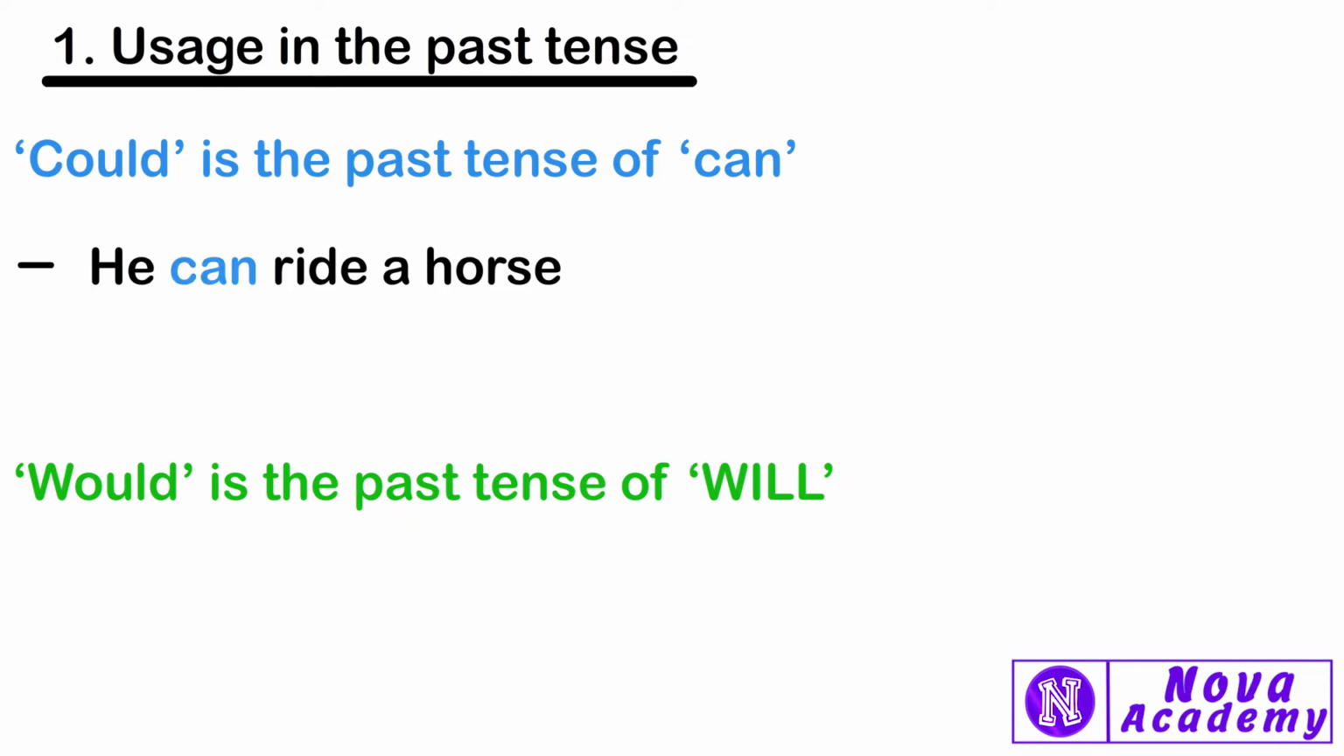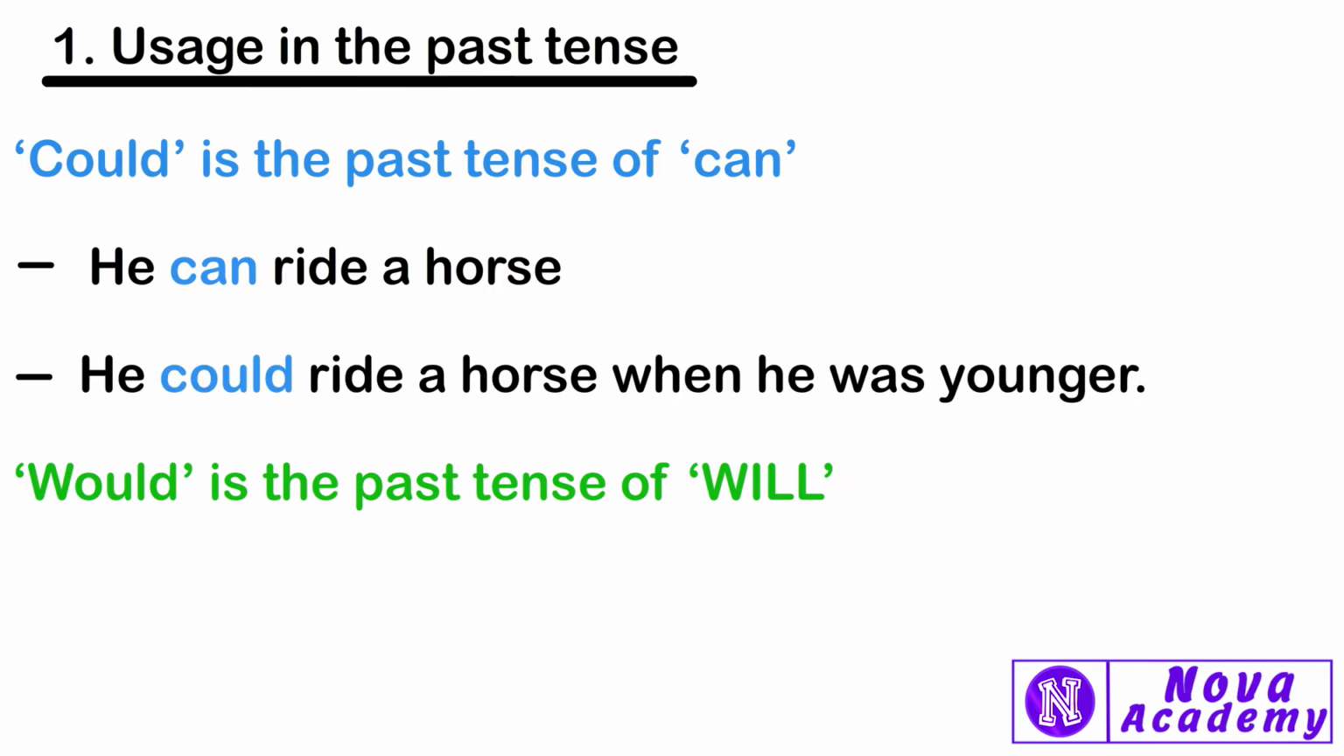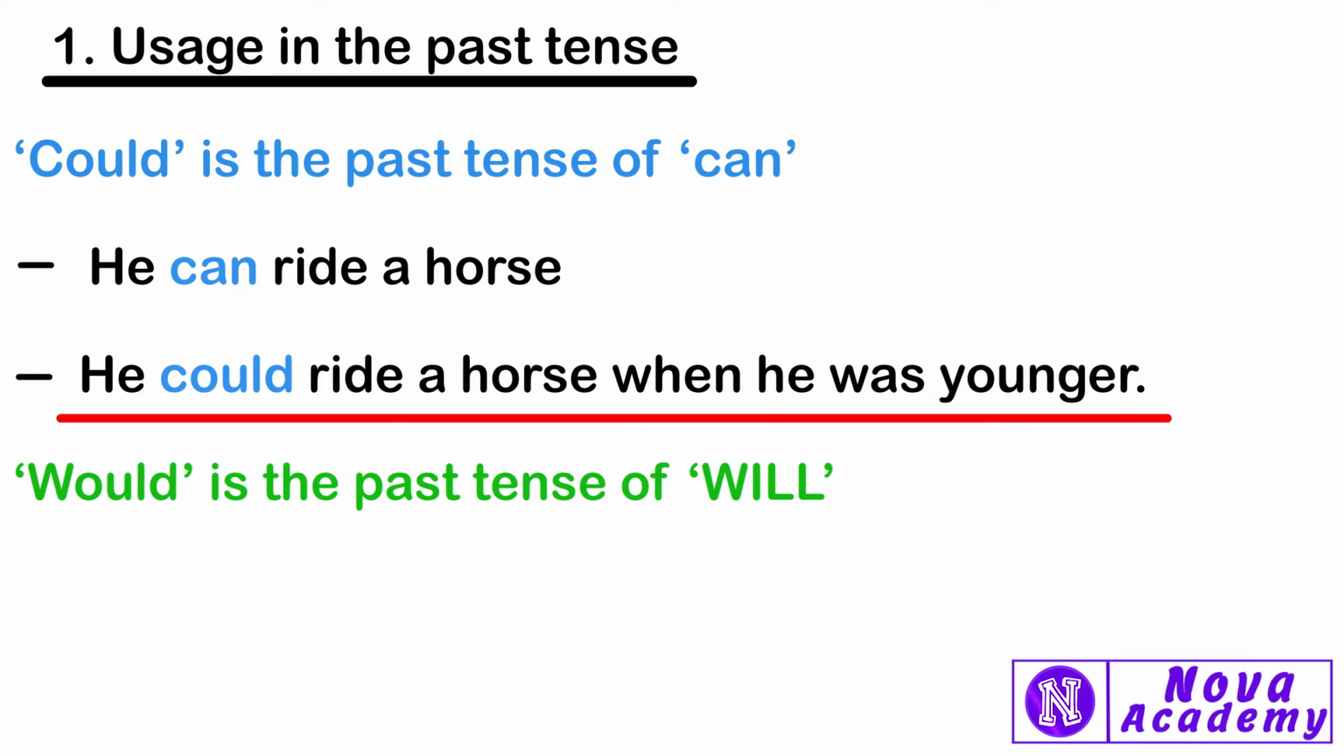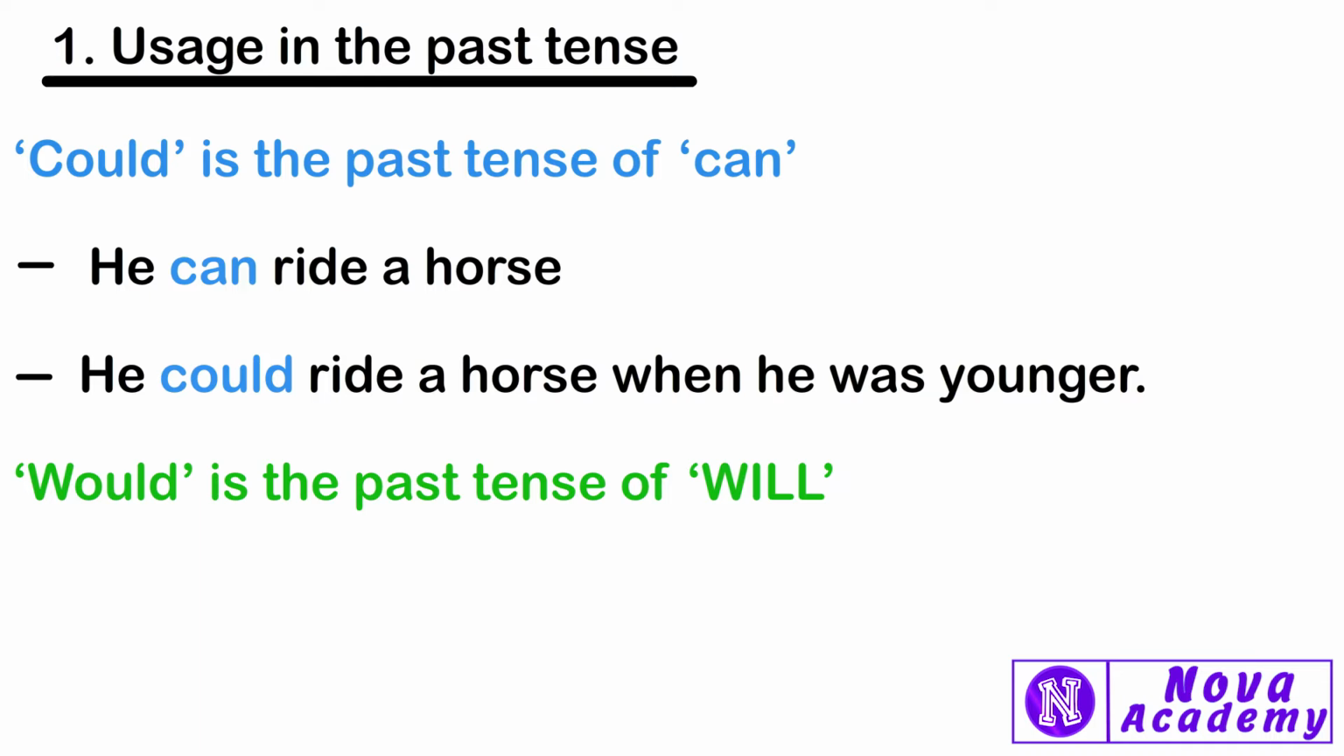He can ride a horse. According to this sentence, he has the ability to ride a horse in the present time. But when we use could, like he could ride a horse when he was younger, this sentence shows that at the present time he does not have the ability to ride a horse, but in the past he had the ability. Could tells us about the capability of someone to be able to do something in the past.